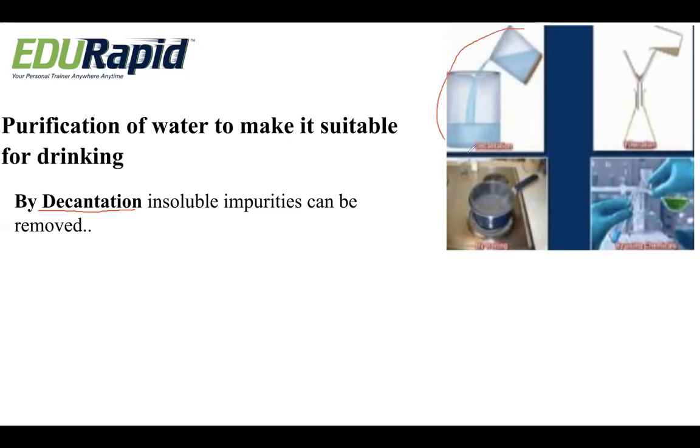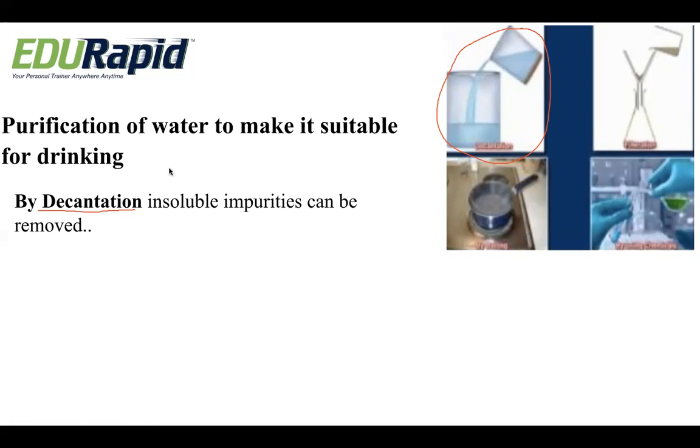When you pour the water, the surface water will come down. The hard insoluble impurities, you can see in the top tumbler, the brown surface at the bottom, right? Those impurities will remain and can be removed very easily. This process is called decantation.